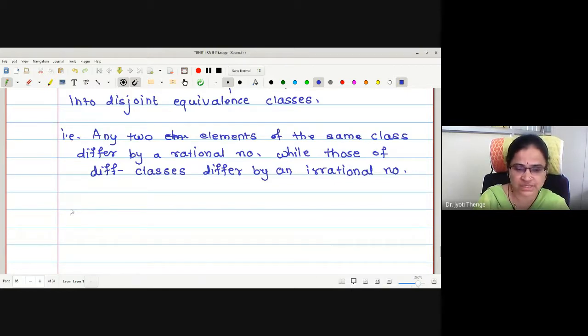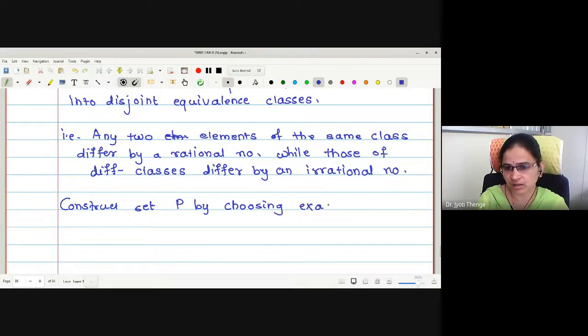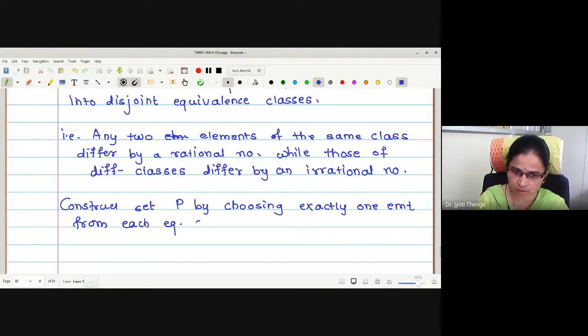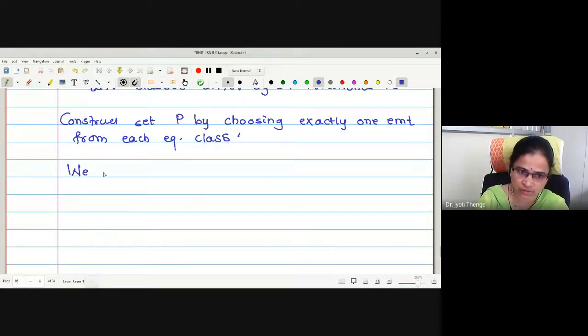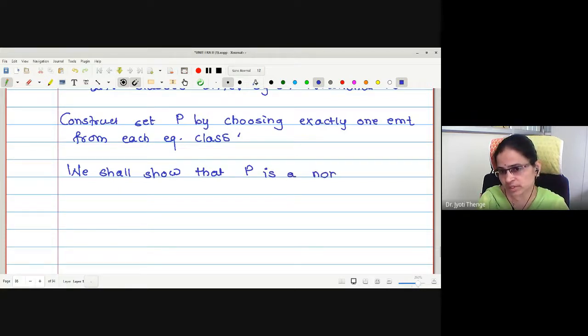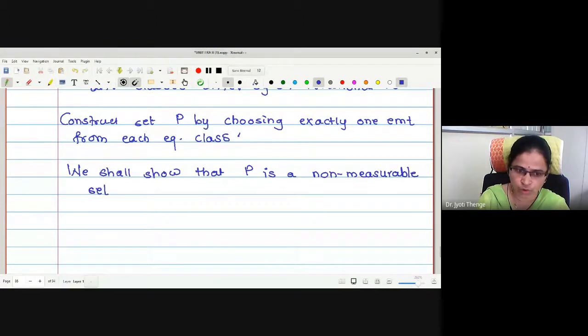Now we are going to construct the set P. Construct set P by choosing exactly one element from each equivalence class, and we shall show that P is a non-measurable set.